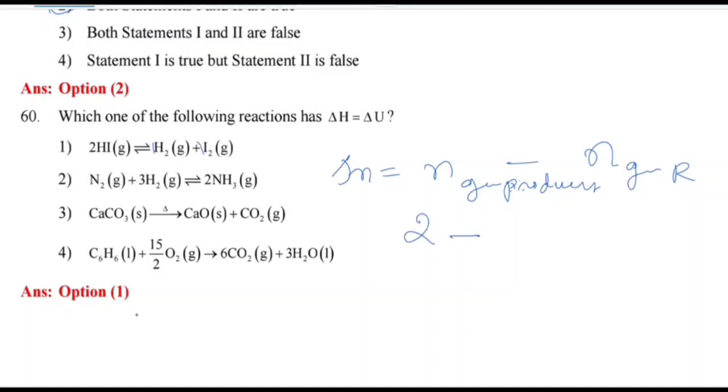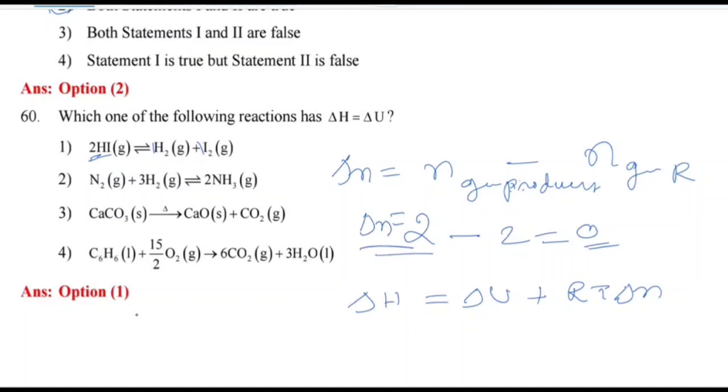The number of moles of reactant is also 2. 2 minus 2 is 0. We know that delta H is equal to delta U plus RT delta N. Here delta N is 0, so delta H is equal to delta U in this case. Okay, thank you.